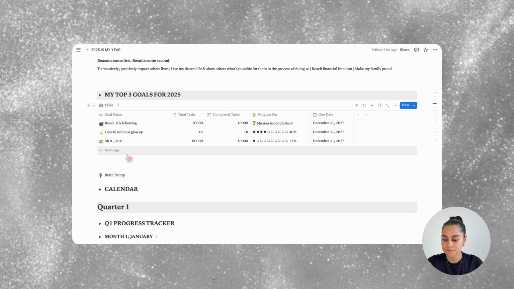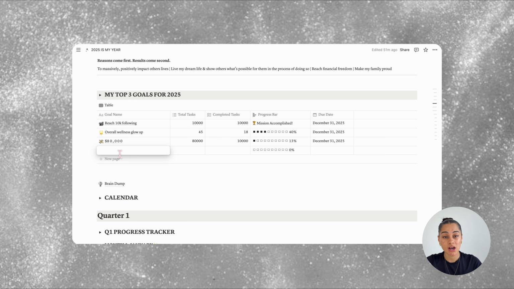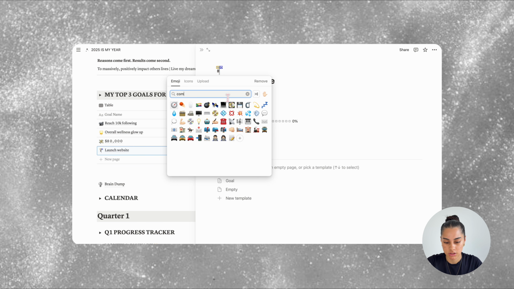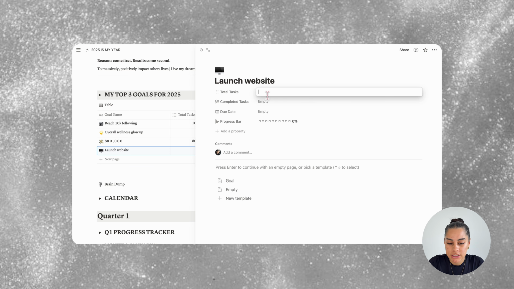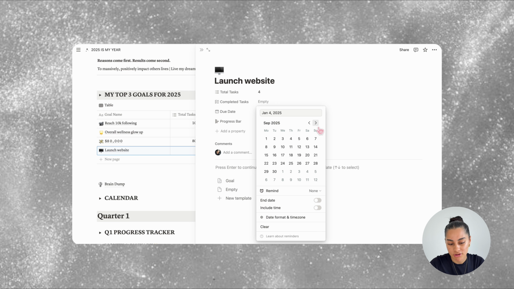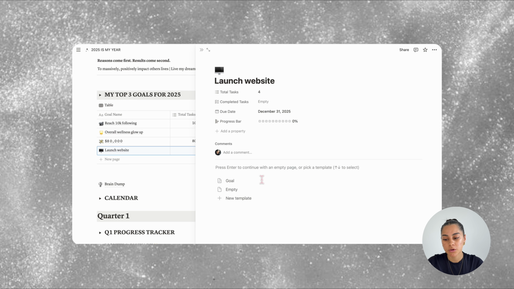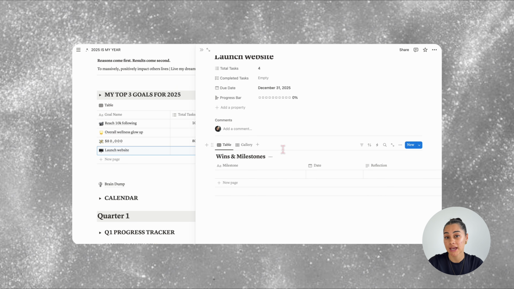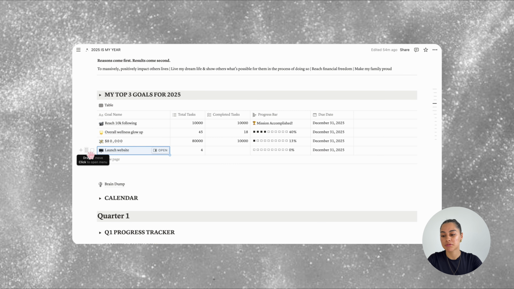So going back, to make a goal, click the new page button here. Then you'll type in what the goal is. So let's say launch a website. Hit enter and then you can open up the page. Give it an emoji if you want. Let's go with this one. Fill in the total tasks and the due date, which will be the 31st of December. Then you'll want to click this template here called goal. This will add in the wins and milestones table and gallery. So that's everything for the progress bars.